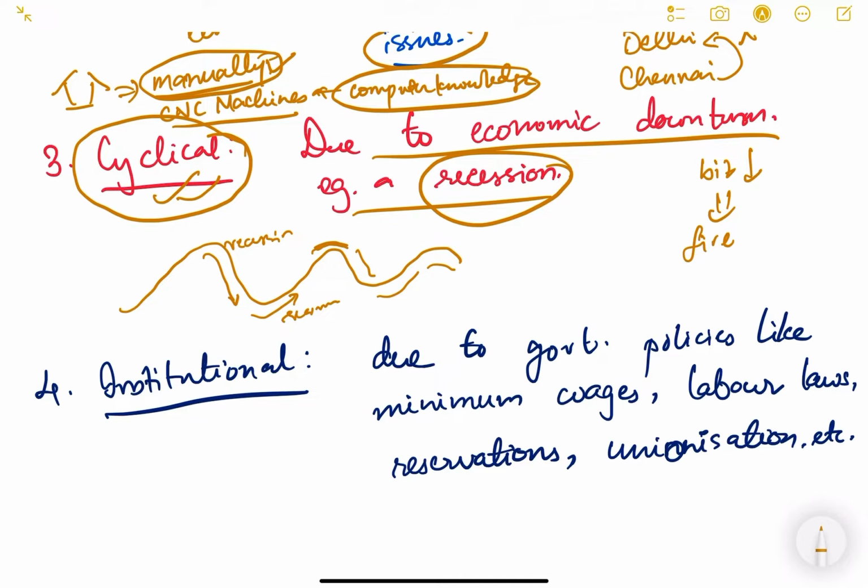Basically, cyclical unemployment is due to a recession, and during recession the demand in the economy falls, right? Demand in the economy falls, and because of the fall in demand in the economy, people get unemployed.